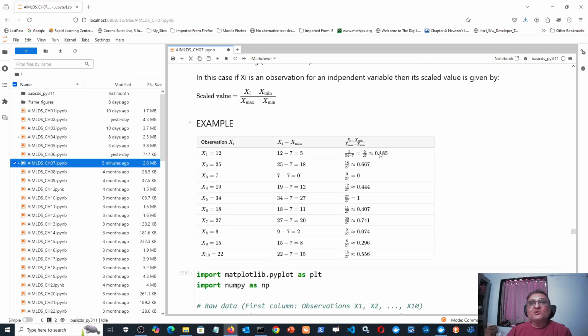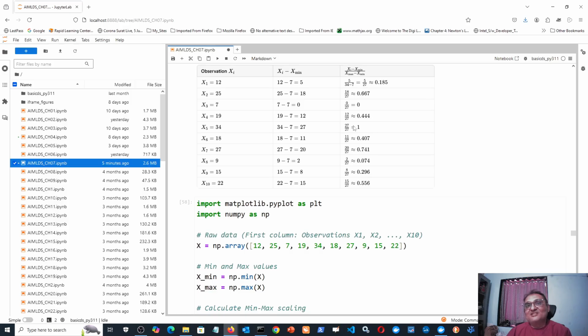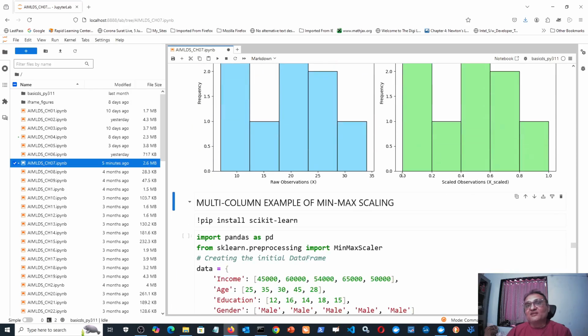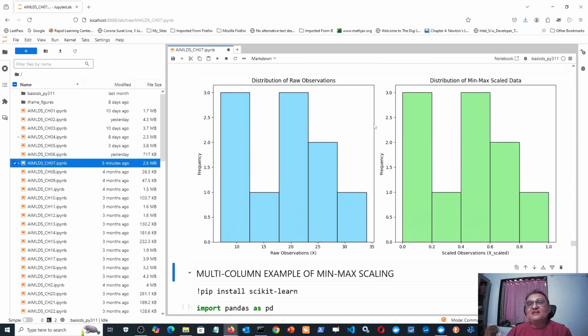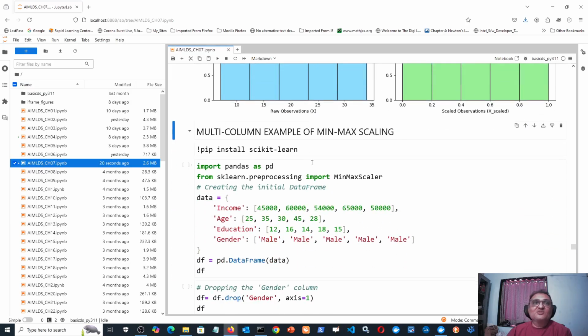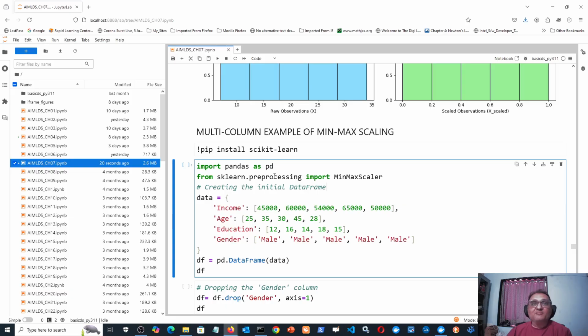While the new data is looking totally different, 0.185, 0.667, 0 and 1. So for the new data the range is 0 to 1. But see the data distribution. Isn't this amazing? The data distribution is exactly identical. So whether I build my model based on left side data or right side data, it does not make any difference to the final inference, because I am disturbing the absolute values of the observations, but I am keeping the relative distribution and the relative strengths as they are. So this is the real thing about min-max scaling.